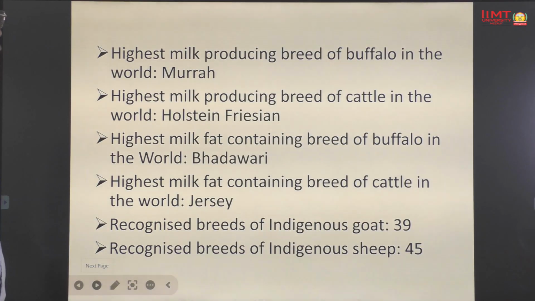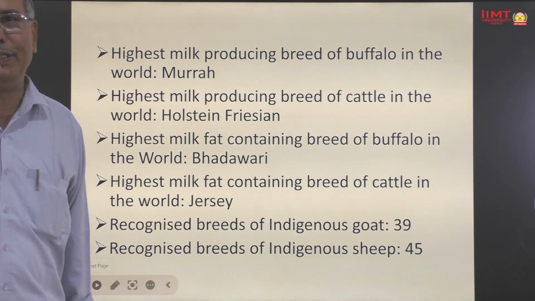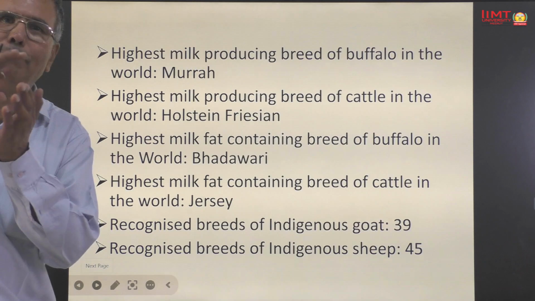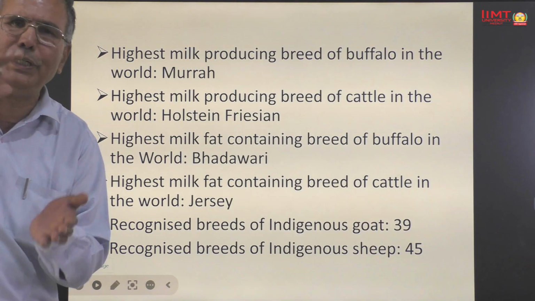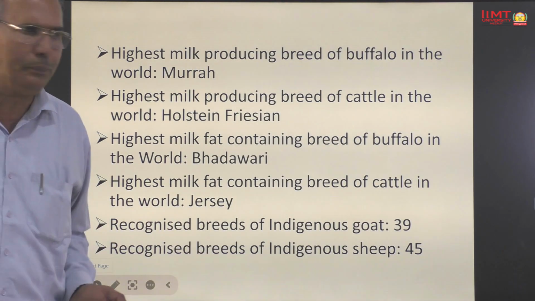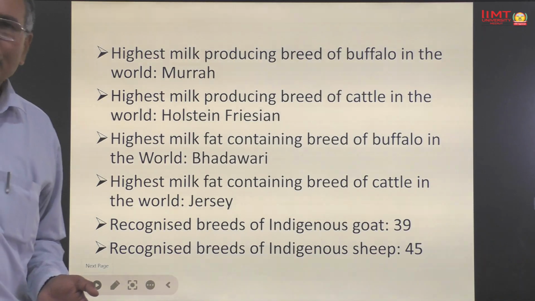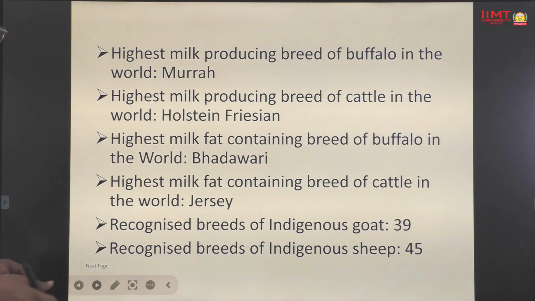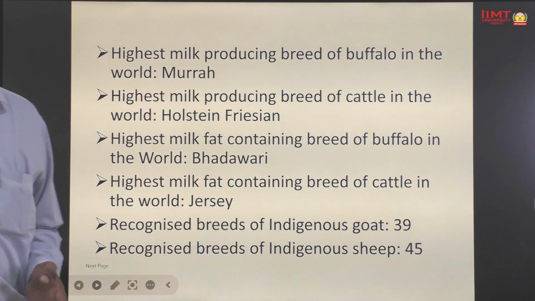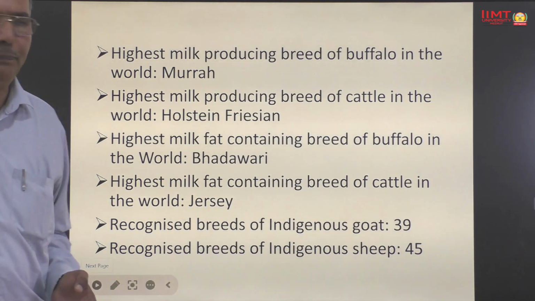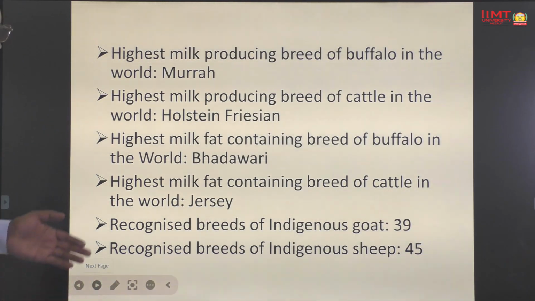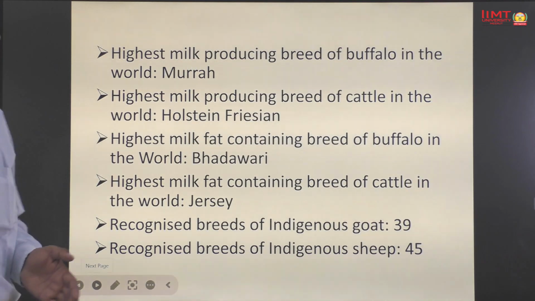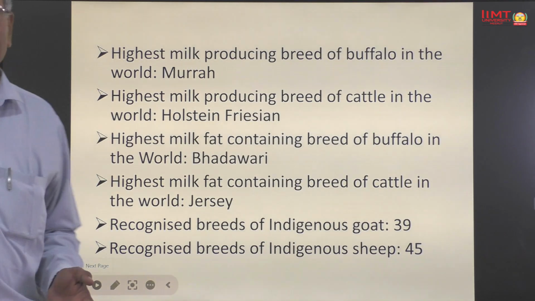The highest milk producing breed of buffalo in the world is Murrah. Murrah is the highest milk producing breed of buffalo in the world, and this breed belongs to India. The highest milk producing breed of cattle in the world is Holstein Friesian. The highest milk fat containing breed of buffalo in the world is Bhadawari.